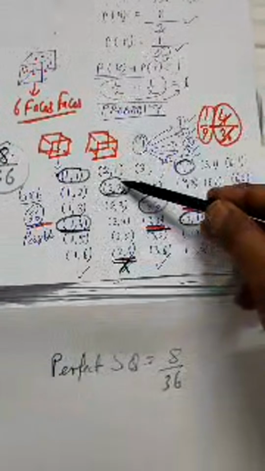Because for a perfect square, the favorable outcome is 8. The probability of a perfect square is 8 by 36. 8 are these numbers 1, 2, 3, 4, 5, 6, 7, 8. What are these 8 numbers?